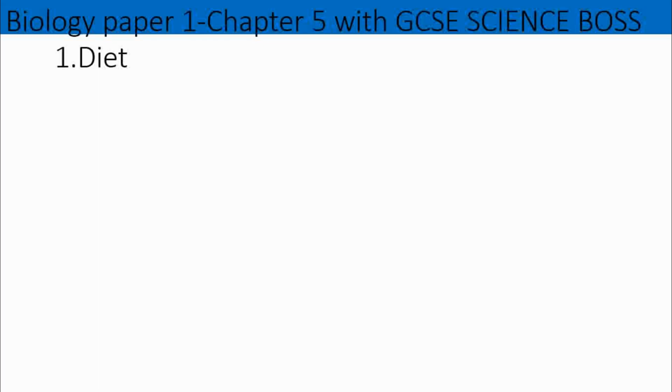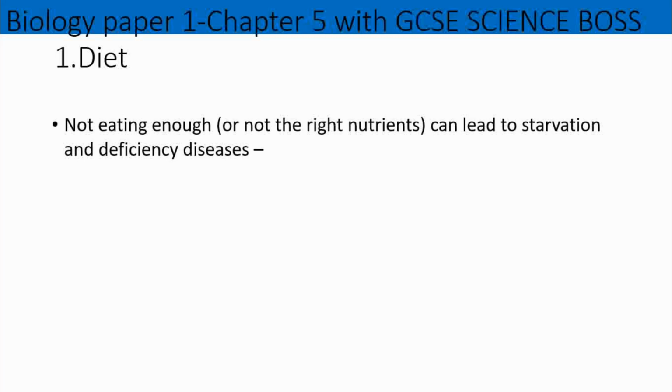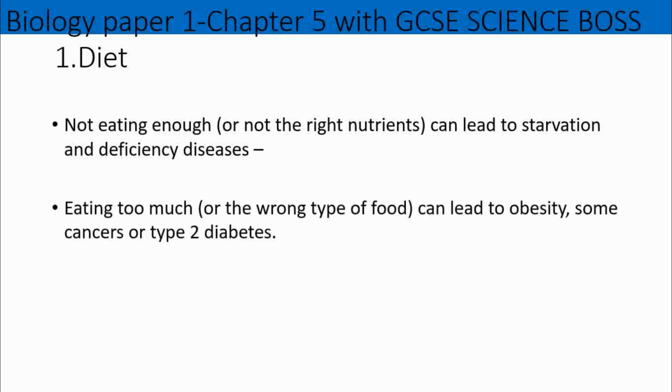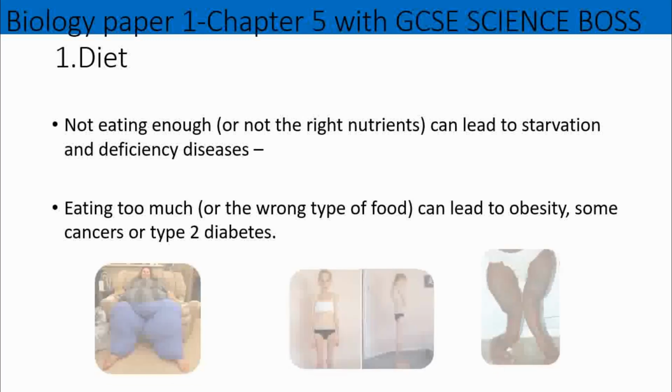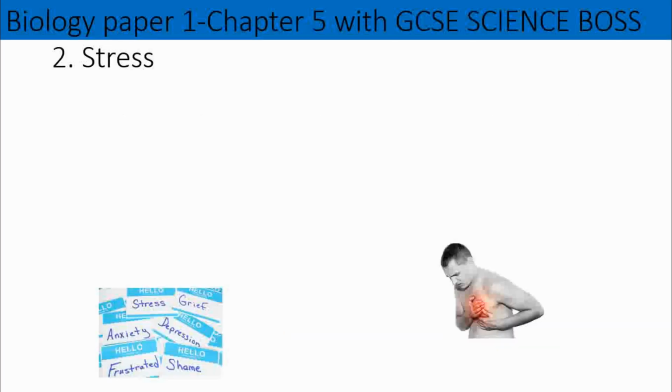So when you think about diet, I mean, this is so important to your health. All right, not eating enough, or not eating the right set of nutrients, can lead to certain deficiency diseases, certain starvation diseases. Okay, eating too much of the wrong food especially can lead to certain diseases such as type 2 diabetes, some cancers, and obesity. Okay, and you have some pictures here. All right, so you can see obesity, you can also see rickets, someone who is anorexic, not eating enough. So diet is absolutely important, which is why the government is doing so much work with the food that we eat. Okay, all right, good.